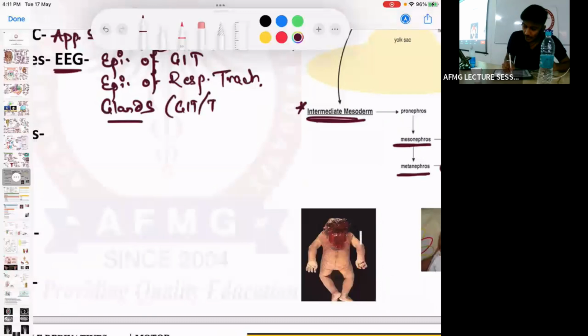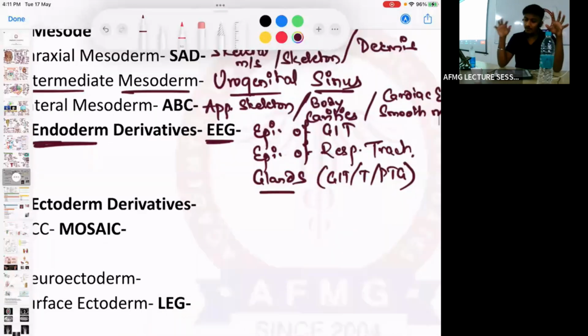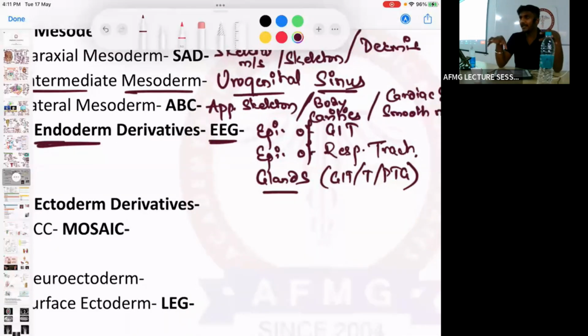Gastrointestinal gland, thyroid gland, and the parathyroid gland. So quickly, which glands are derived from the endoderm? Gastrointestinal gland, thyroid gland and parathyroid gland. No problem with this, remember. Endoderm derivatives are remembered by the mnemonic EEG.